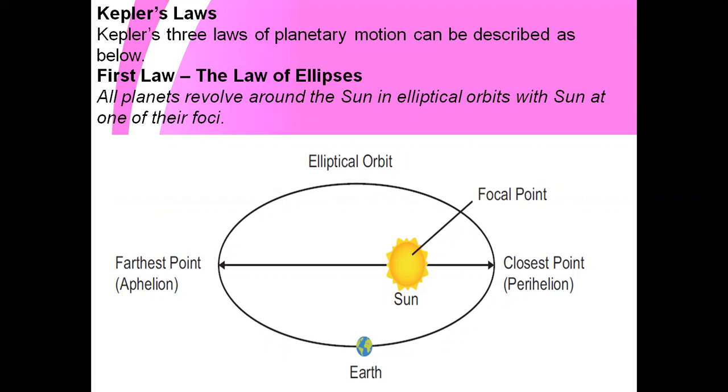First law, second law, third law. The first law is the law of ellipses. So all planets revolve around the sun in elliptical orbits with the sun at one of their foci. Okay, so based on the first law, the planets go around the sun in elliptical orbits. Already we know that, but the sun is at one of the foci. Okay, so this is the first law.